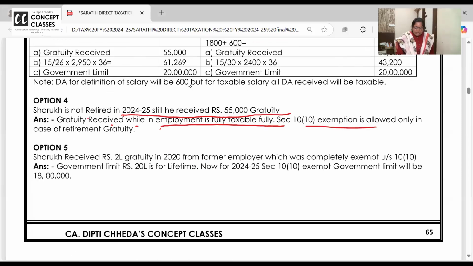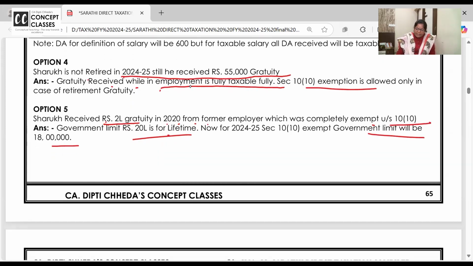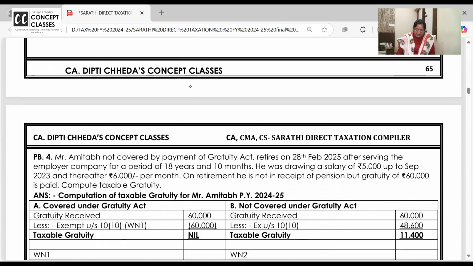Now, Shahrukh received 2 lakh gratuity in 2020, which was completely exempt. So now when he's receiving the gratuity, what will be the government limit? 18 lakhs, because 2 lakhs was already exempt earlier. So now the government limit will become 18 lakhs.